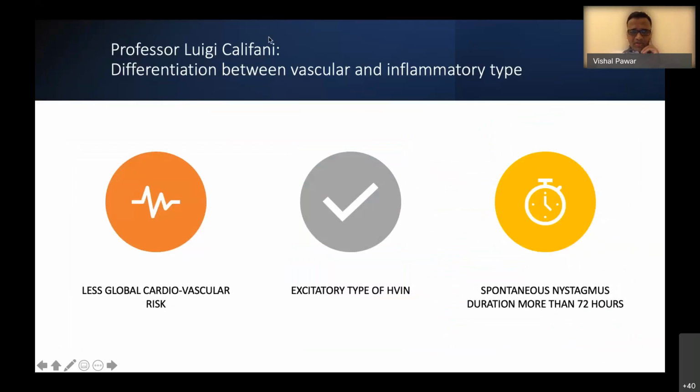According to the paper that is going to get published by Professor Califano, to differentiate between vascular and inflammatory etiology, if the patient has less global cardiovascular risk, excitatory type of hyperventilation induced nystagmus, and the spontaneous nystagmus duration is more than 72 hours, most likely this patient has inflammatory etiology, that is vestibular neuritis.